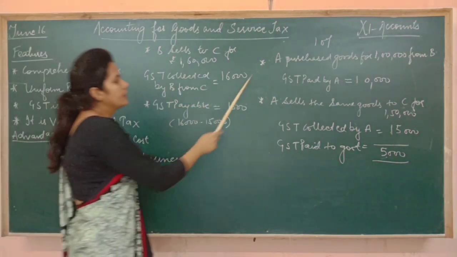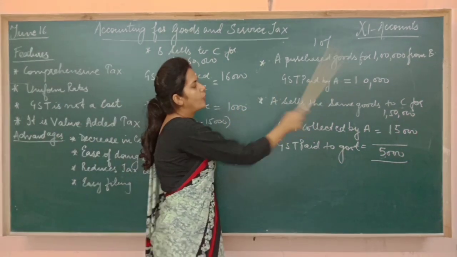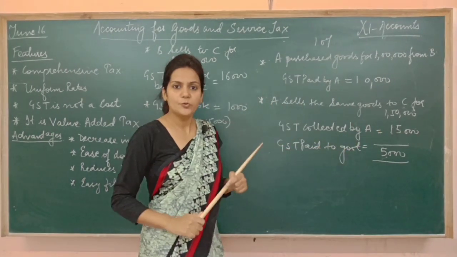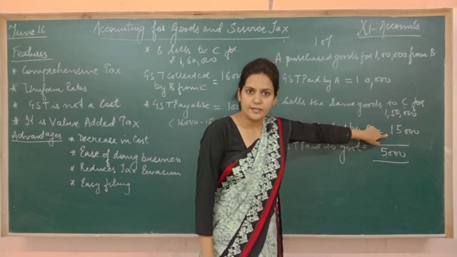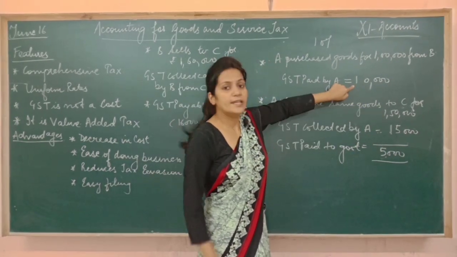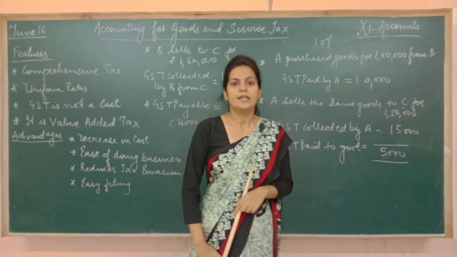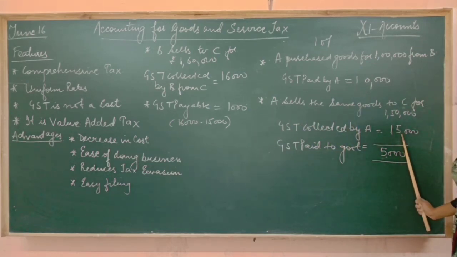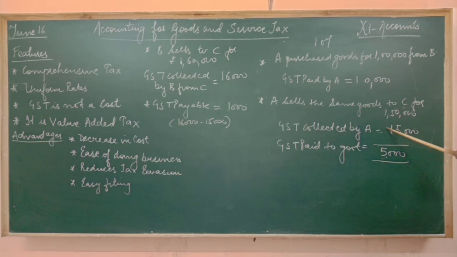See, the tax paid by A was 10,000. The tax collected by A is 15,000. So now what will A do? Out of the tax A has collected, A will recover the tax that A had paid. It means A will not give 15,000 to the government. Rather, out of the 15,000 collected, A will keep 10,000, which A had paid, and A will deposit the remaining 5,000 to the government.